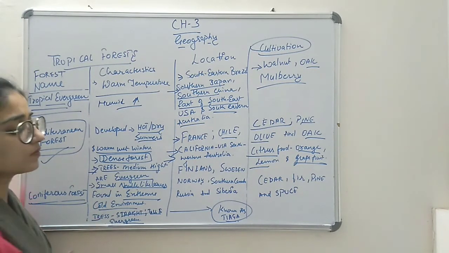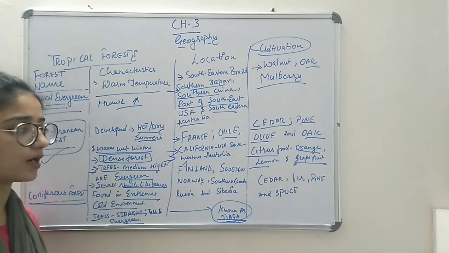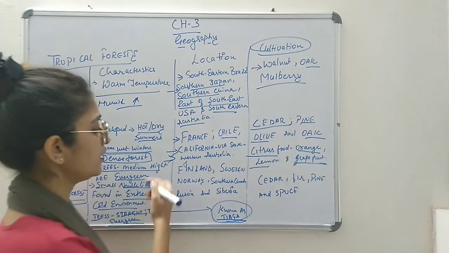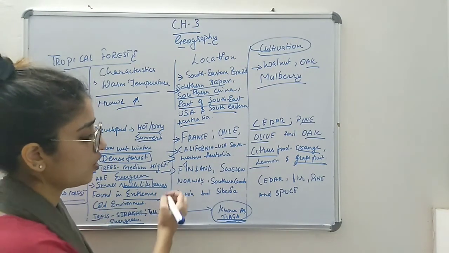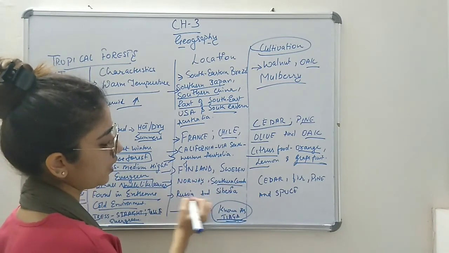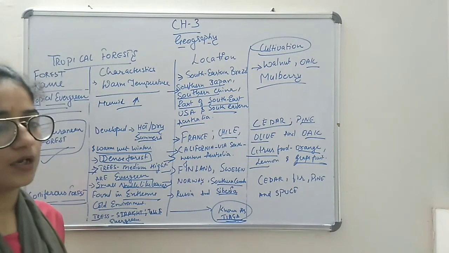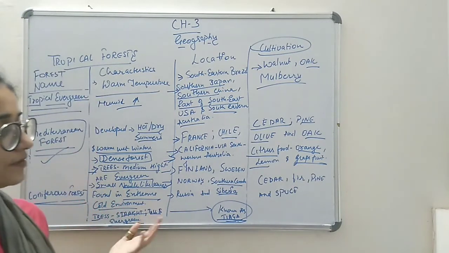These are also known as taiga, the taiga forest. The areas where they are grown are Finland, Sweden, Norway, southern Canada, Russia and Siberia. So these are the areas where it has been grown.